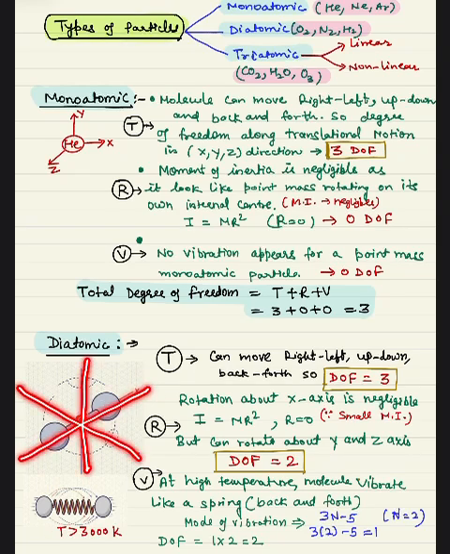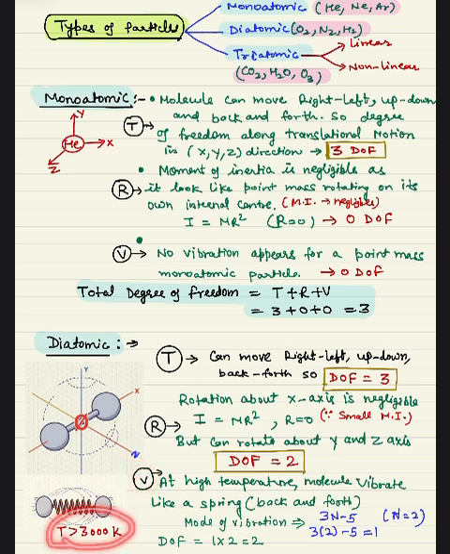So about y and z only we will take a degree of freedom. Okay, so degree of freedom is 2 in this case. Now vibrational motion. Vibration only happens at higher degree, when temperature is more than 3000 Kelvin. But if temperature is less, then total degree of freedom is 3 plus 2, 5. But when temperature is more than 3000 Kelvin, at higher temperature, molecules start vibrating like a spring, back and forth.